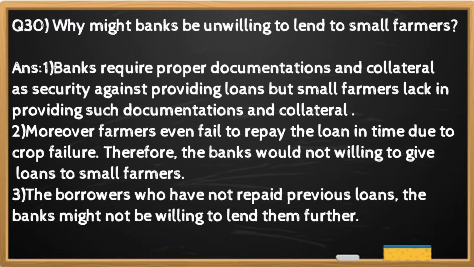Question number 30. Why might banks be unwilling to lend to small farmers? And the answer is banks require proper documentation and collateral as security against providing loans, but small farmers lack in providing such documentation and collateral. Moreover, farmers even fail to repay the loan in time due to crop failure. Therefore, the banks were not willing to give loans to small farmers. The borrowers who have not repaid previous loans, the banks might not be willing to lend them further.